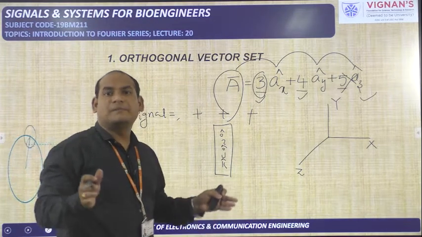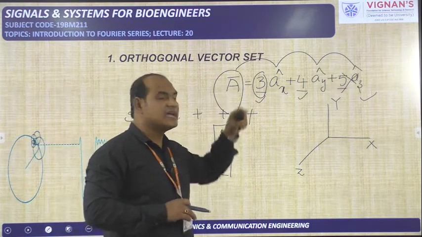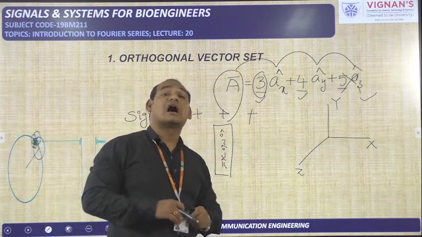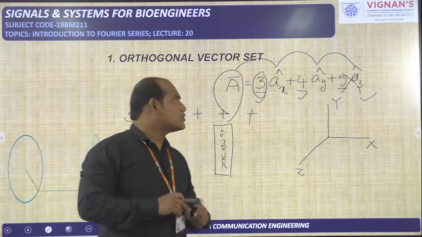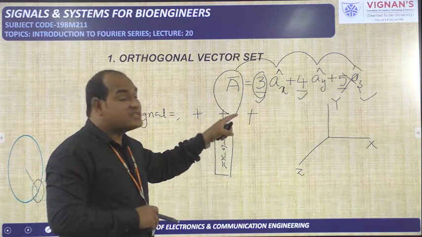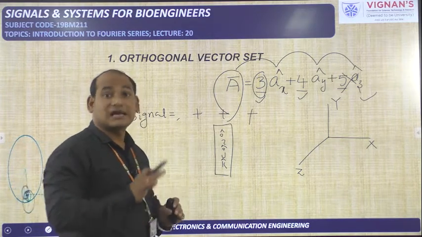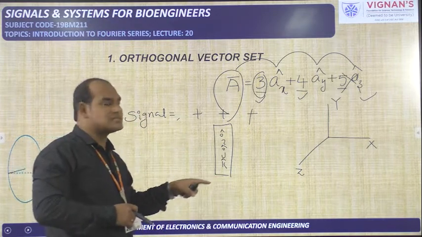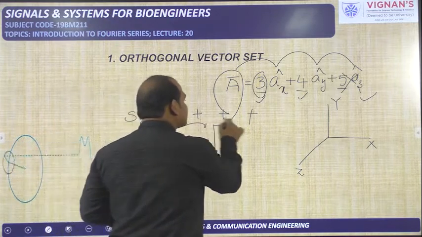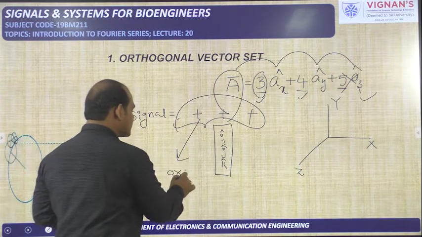If you know the complete orthogonal set, then we can represent this particular vector in terms of that complete orthogonal set of vectors. No other vector is perpendicular to these three, that's why the complete set is over. Like that, in order to represent this signal in terms of other signals, whatever other signals we are using here, these signals must be orthogonal to each other.